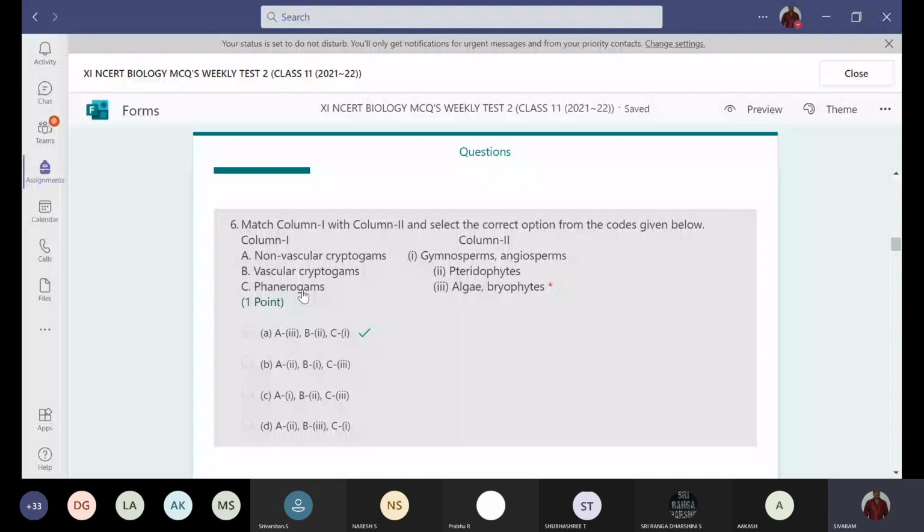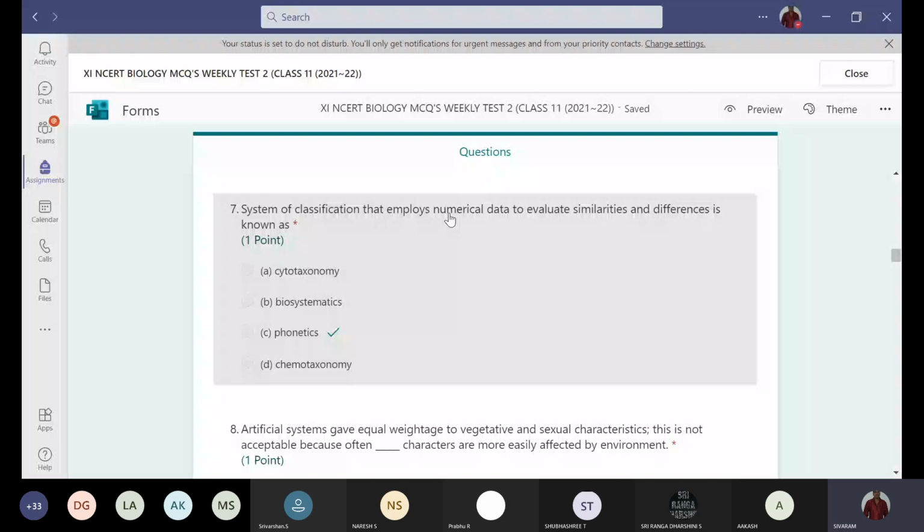And next, seventh question, system of classification that employs numerical data to evaluate similarities and differences is known as phenetics. If you are taking into consideration the numerical data and comparing the organisms, then it is called phenetics.